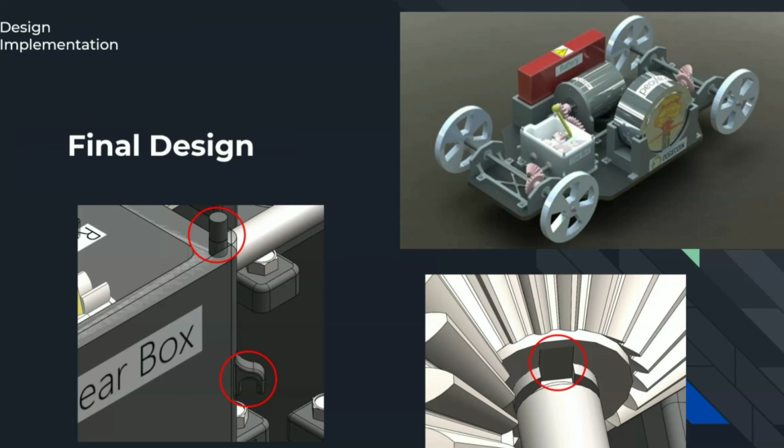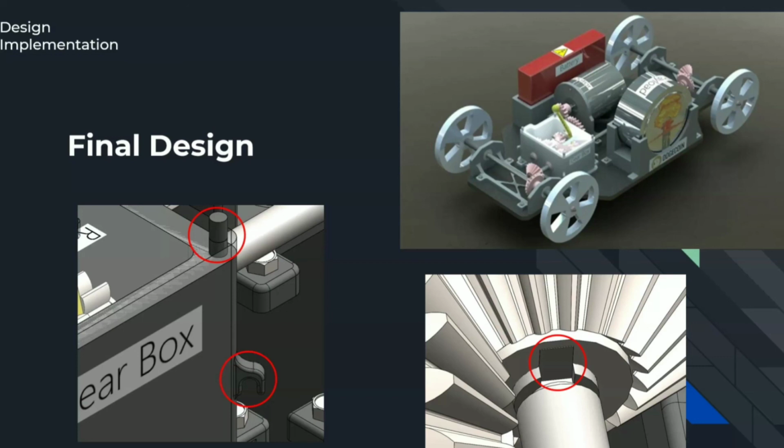For our final design, we made some minor changes. The first change was to decrease the number of fasteners. To do this, we replaced bolts with extruded tabs that feed through the mounting holes in the chassis. The bolts were then strategically placed to secure the component to the chassis.